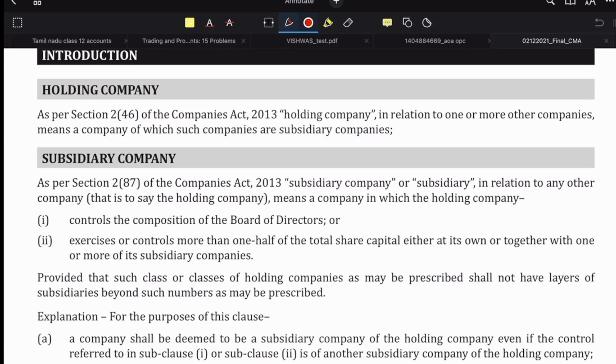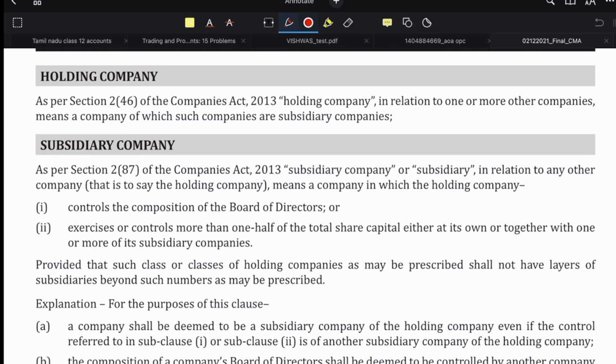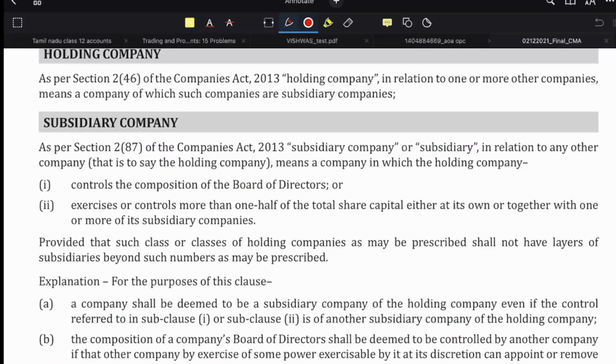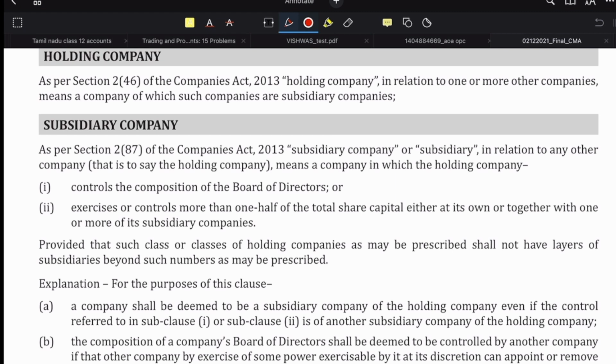We know why we say law is an ass, because the way this is drafted is so horrible that in one reading one may not understand what exactly is a holding company. So basically holding company is one which holds other companies, and those other companies are referred to as subsidiary companies, as simple as that. So now I use the word subsidiary companies as well.